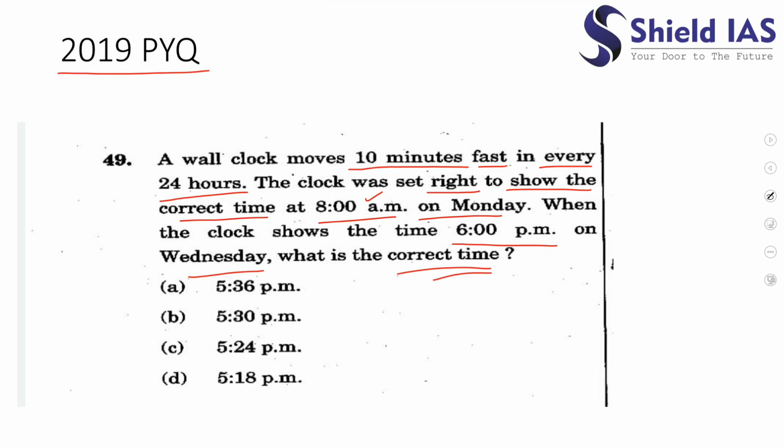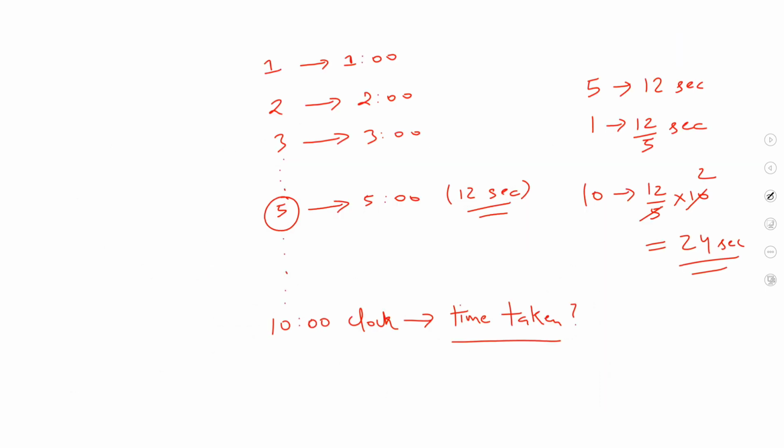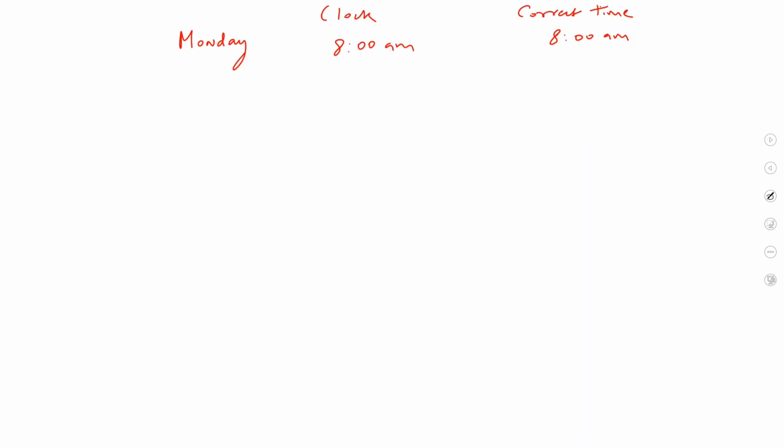Yes, 8 a.m. Okay. When the clock shows the time 6 p.m. on Wednesday, what is the correct time? We have to find this, and we are given that a wall clock moves 10 minutes fast in every 24 hours. In every 24 hours it gains how much? 10 minutes. Yes.